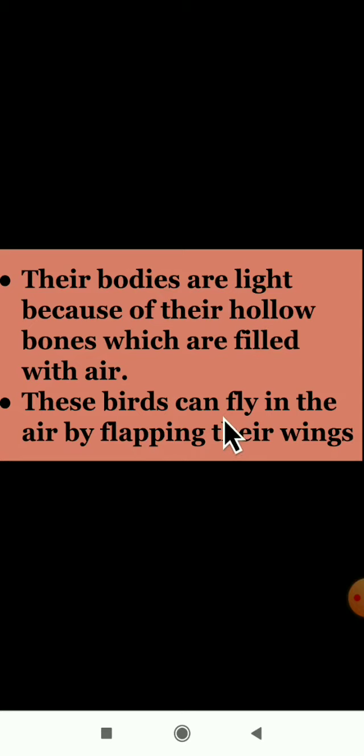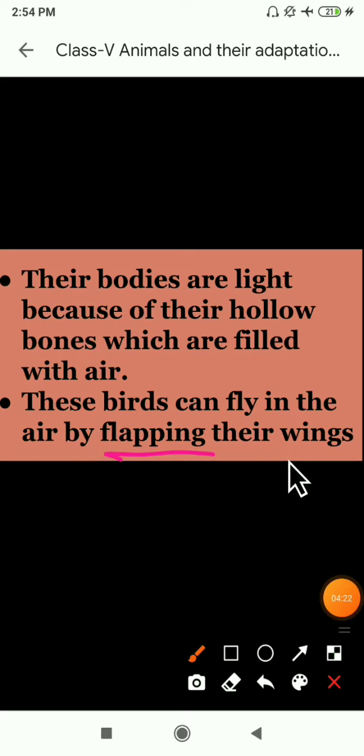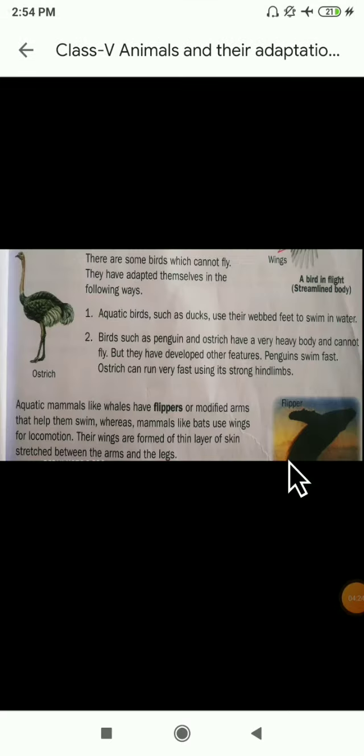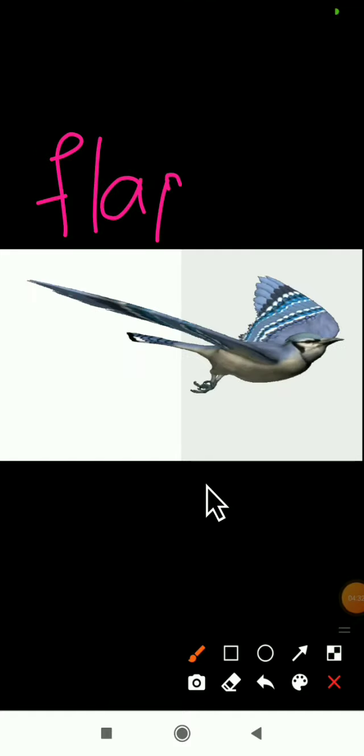These birds can fly in the air by flapping their wings. How will the birds fly? By flapping their wings. What is the meaning of flapping? I will show the picture here, how the birds will flap. This movement is what we call flapping.